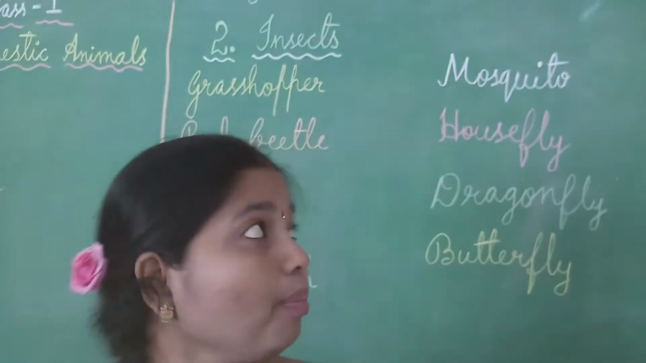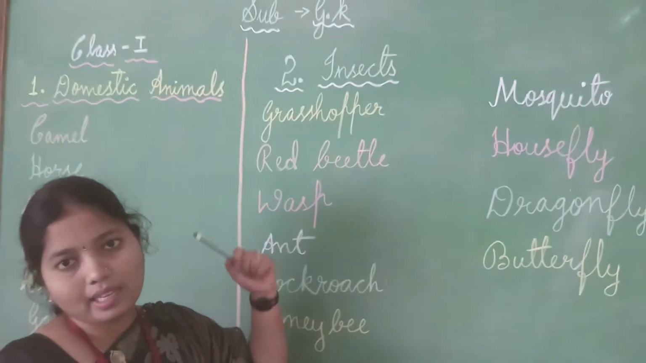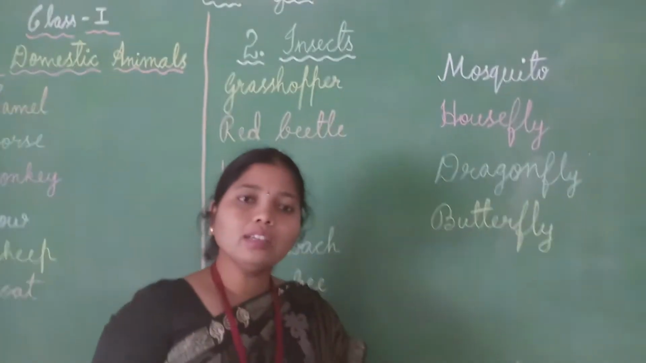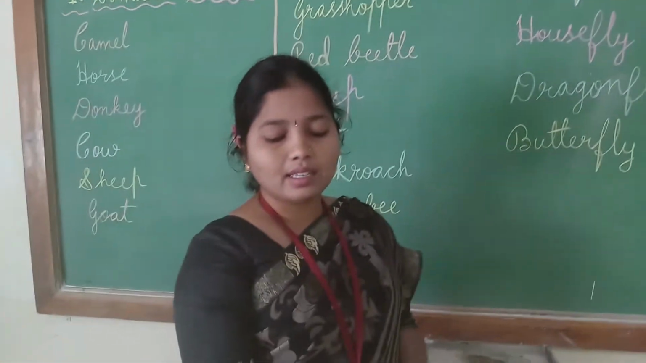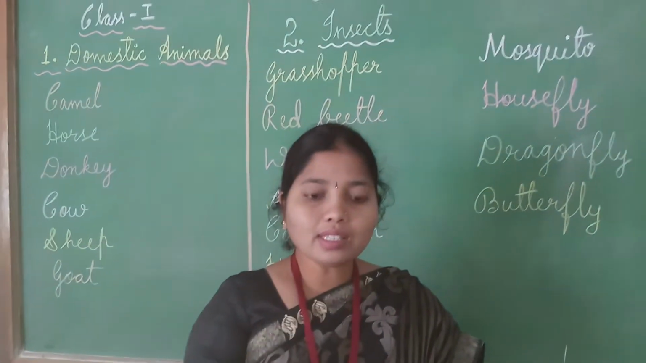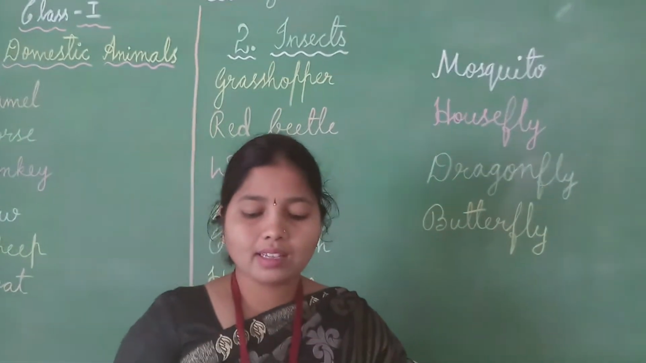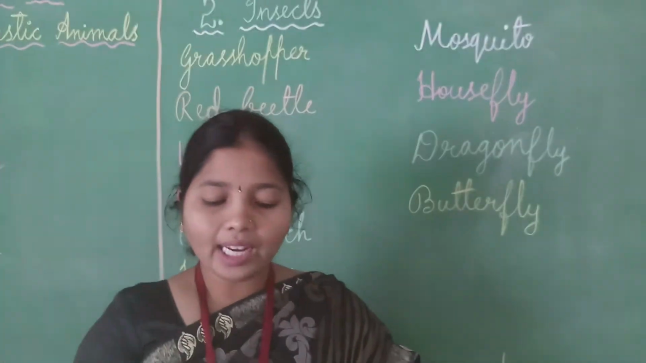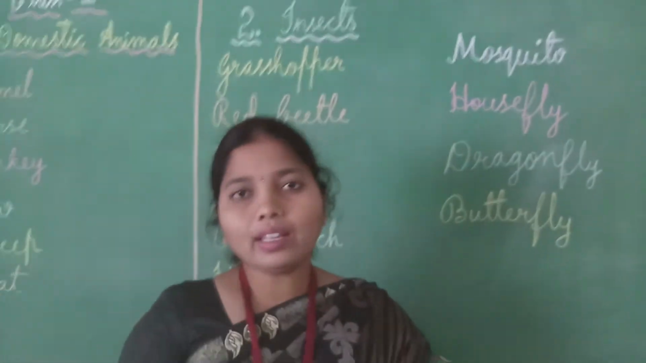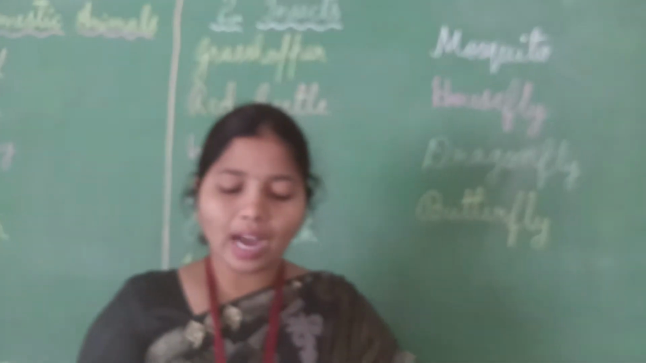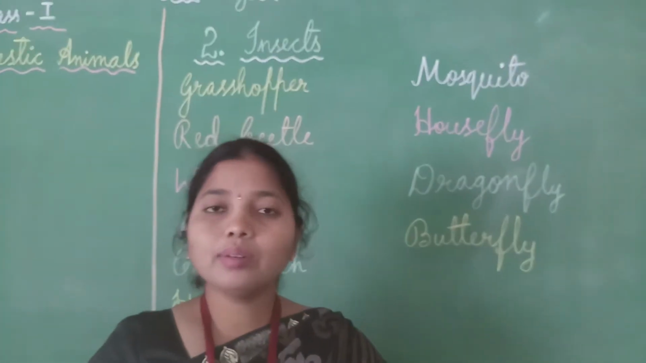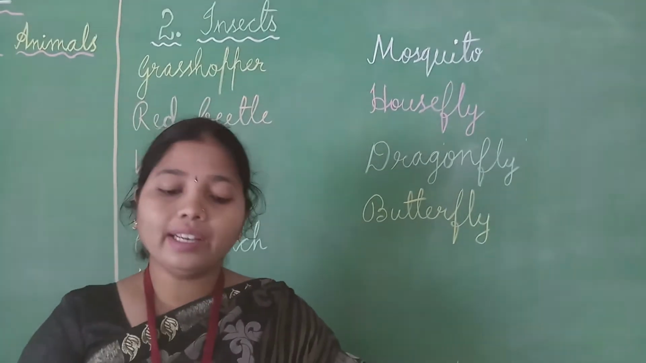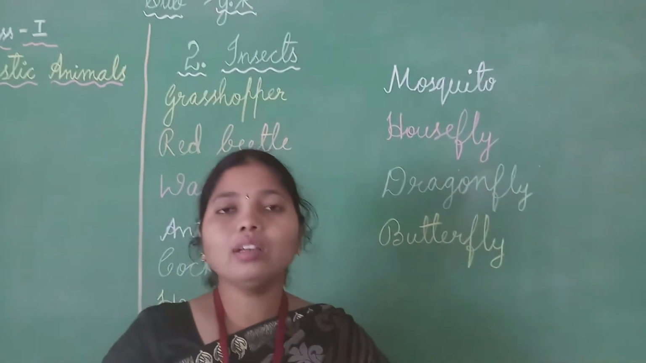Next topic is about insects. Insects means what, children? Have you all seen insects? Yes. Insects are animals that have 6 legs, antennae and a pair of wings. They live everywhere, children: in homes, gardens, and in open and closed places. Animals that have 6 legs, antennae and a pair of wings are called insects.